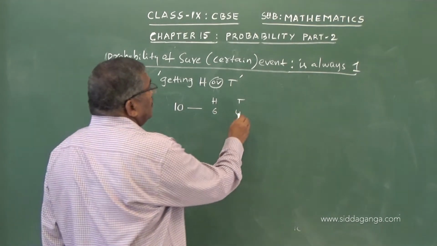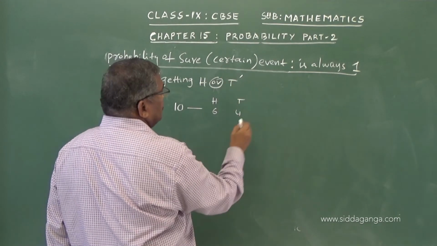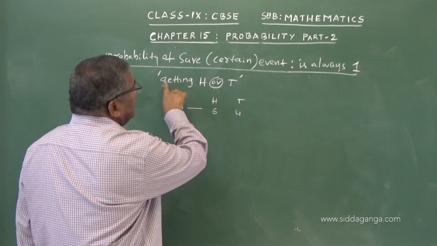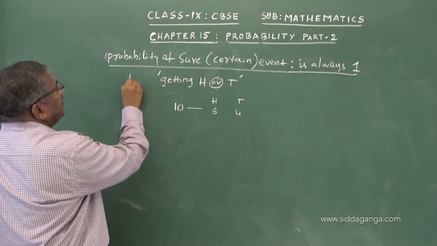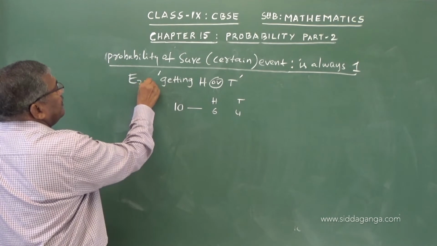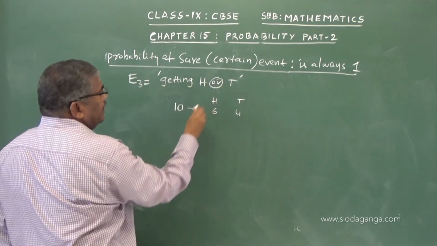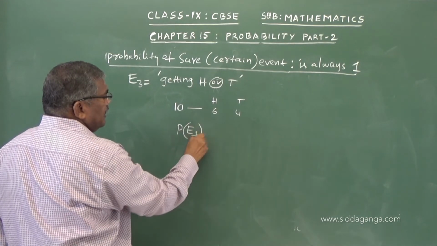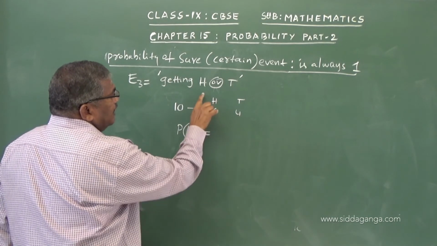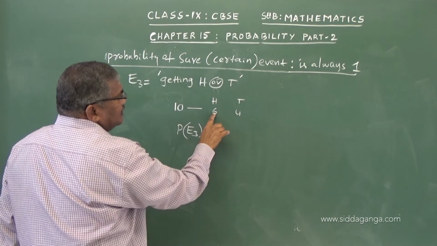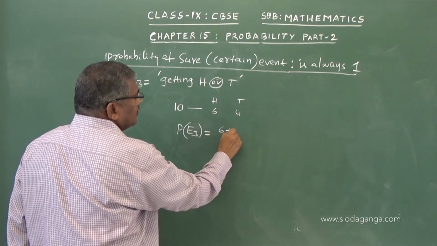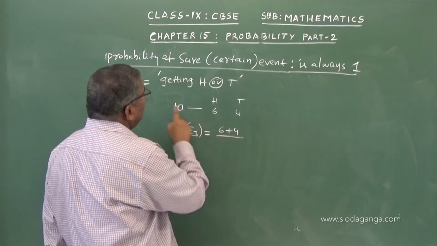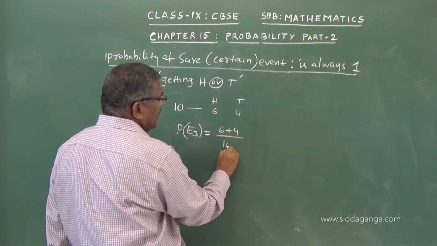So if I call this event E3, denoted by getting head or tail, then the probability of E3 is 6 plus 4 divided by the total number of trials, which is 10.